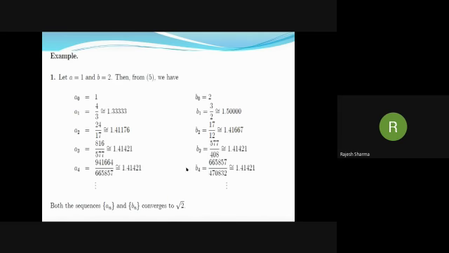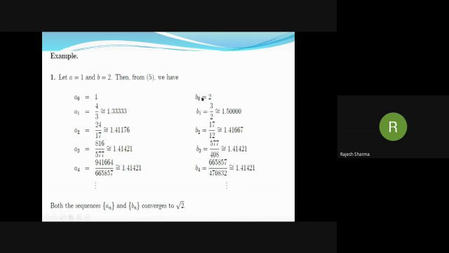So this is one example. If we take A equal to 1, B equal to 2, this is the sequence formed by the An's, by taking first the harmonic mean of A0 and B0, then the harmonic mean of A1 and B1, we get A2 and so on.